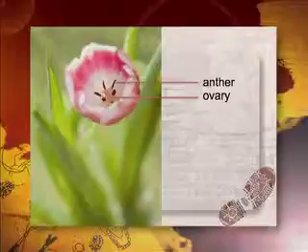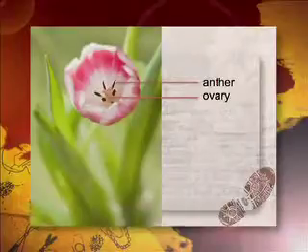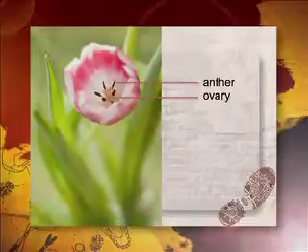Gametogenesis does not only happen in animals, it also happens in plants. In plants, meiosis happens in the anther lobes. The anthers produce pollen grains which contain the sperm cells or male gametes. Meiosis also happens in the ovary of the flower. The female gametes, or ovum, are produced.